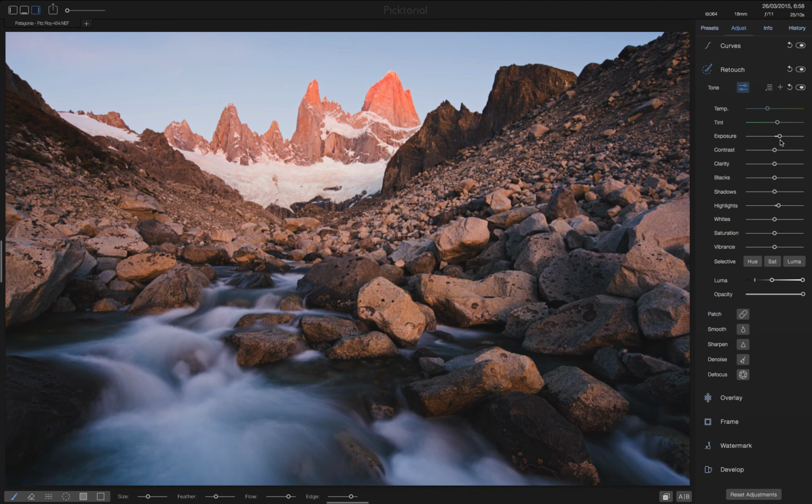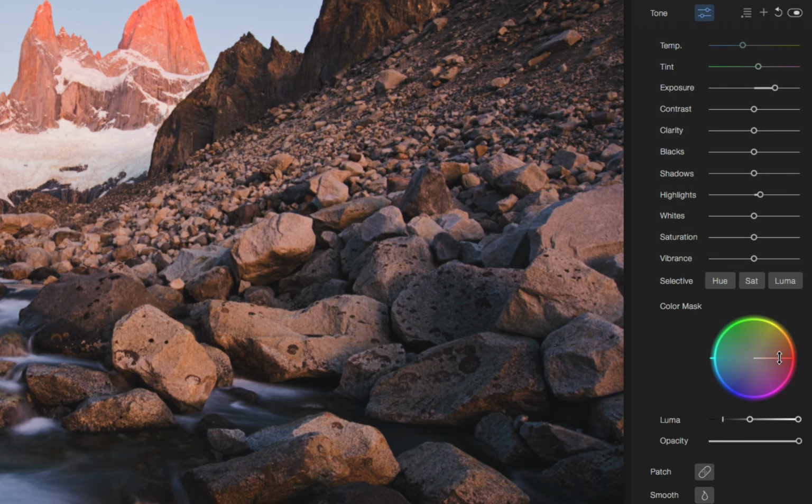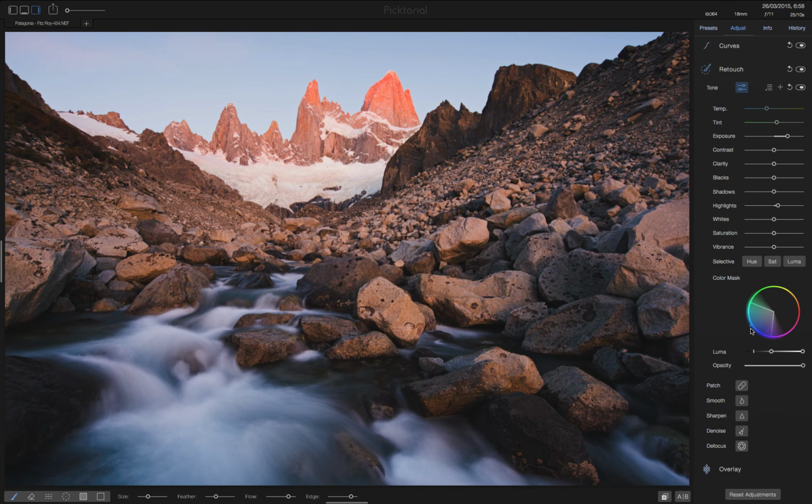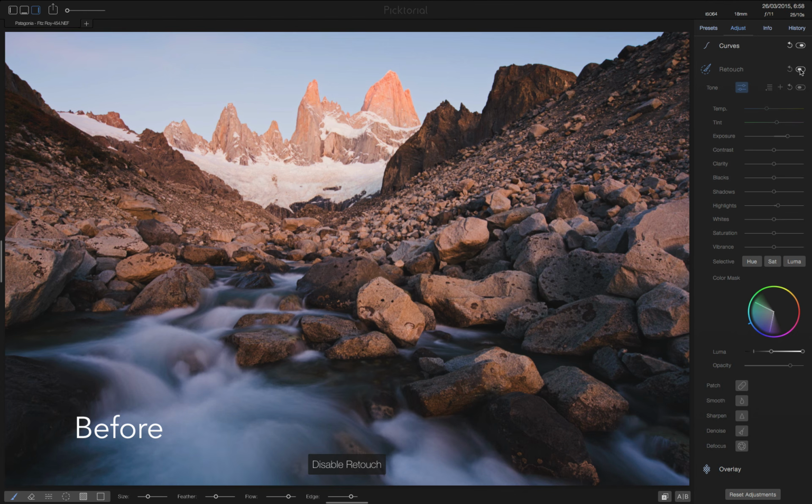There, first problem solved. Now let's open the Color Mask and limit the selection to affect only the bluish tones so the red rocks won't be affected. Second problem solved as well. Having all the global tools also available as local adjustments is truly remarkable. I must say that all these new features are really exciting to me, immensely powerful, and it's the first time I'm seeing them all together in one software.